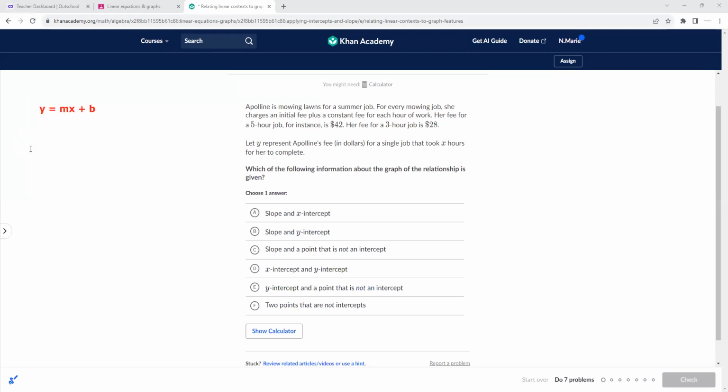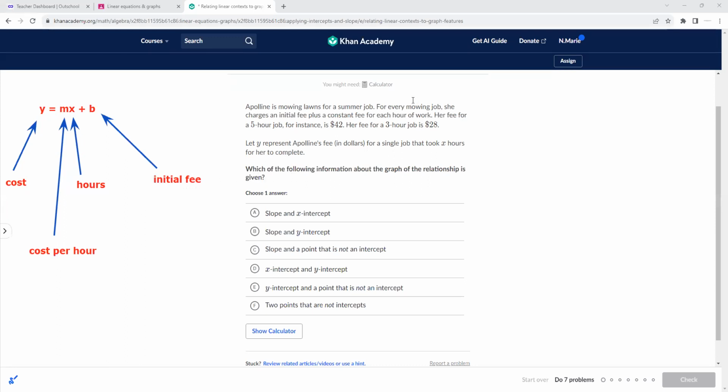So we can find them off of what's given to them. But let's just say that her constant fee was $5 per hour and her initial fee is $10. It would be 5x plus 10, right? Okay, so her fee for a 5-hour job, so you need to know, what are we measuring this in? This is, of course, going to be the cost. So this is cost. This is the hours. For slope, it's going to be the cost per hour. And for the y-intercept, it is the initial fee.